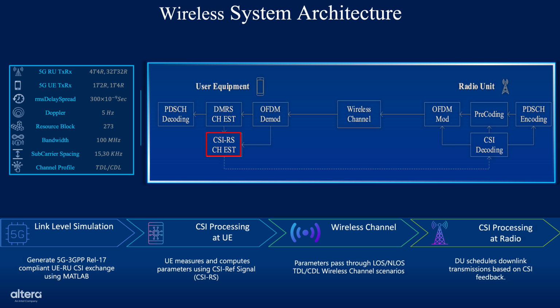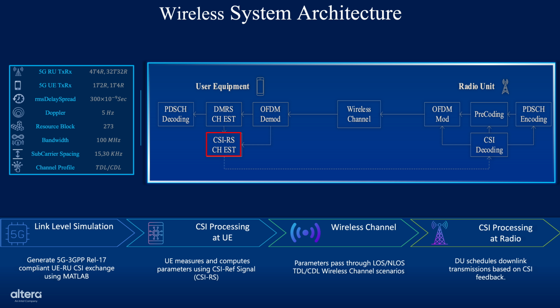Next, we have CSI processing at the user equipment, or UE. Here, the UE estimates channel conditions using CSI reference signals, or CSI-RS, and measures key metrics like RSRP, RSSI, and RSRQ. These parameters form the basis of accurate CSI reporting.